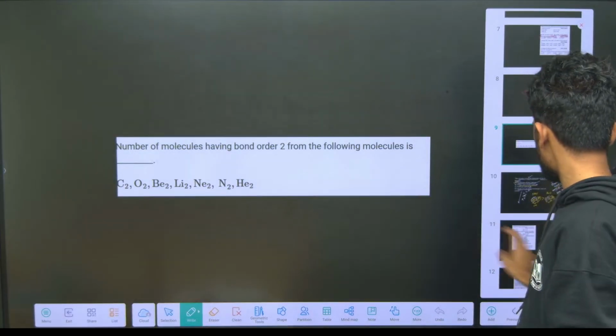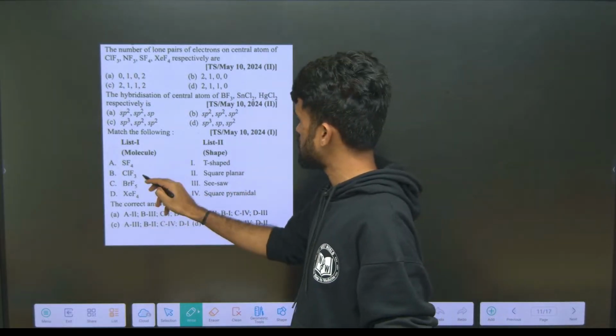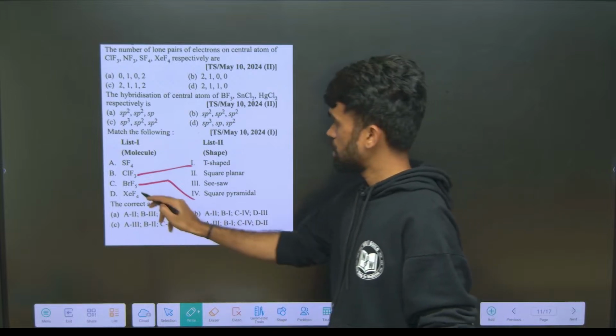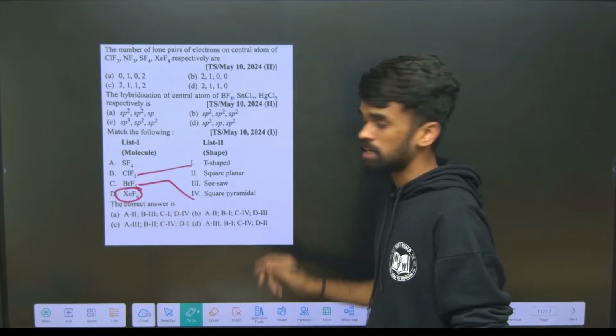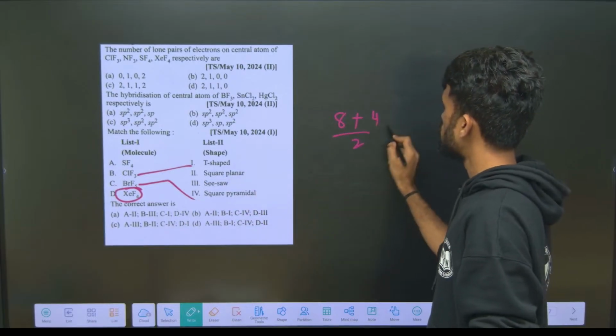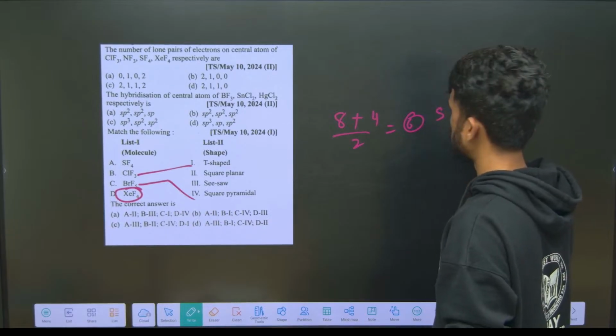I have one more for you, try this question also. Based on ClF3, I told you it has a T shape, BrF5 square pyramidal. If you find it for this, xenon is in the 18th group, so 8 plus surrounding atoms 4, by 2, so 12 by 2, 6, which means sp3d2.